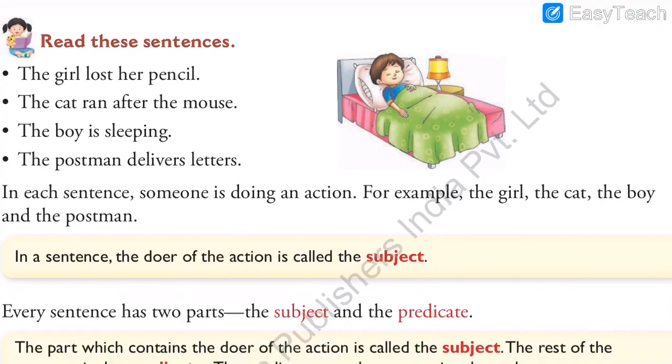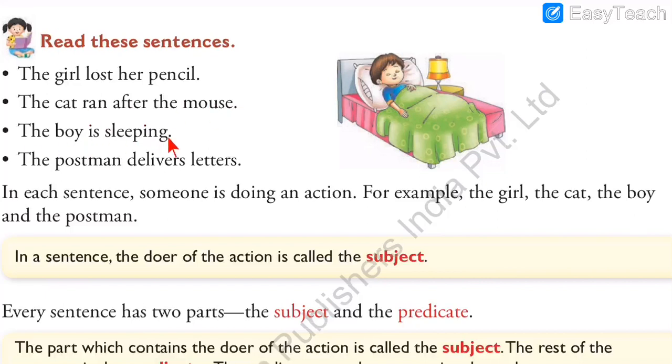As given in the sentence, the girl lost her pencil. This is the sentence. So the first one, the girl, the first part, the doer of the action, the girl is the subject, and the rest of the sentence, lost her pencil, that is predicate. Next, the cat ran after the mouse. So the cat is running. Who is running? The cat. So the cat is the subject and the rest of the sentence is predicate.